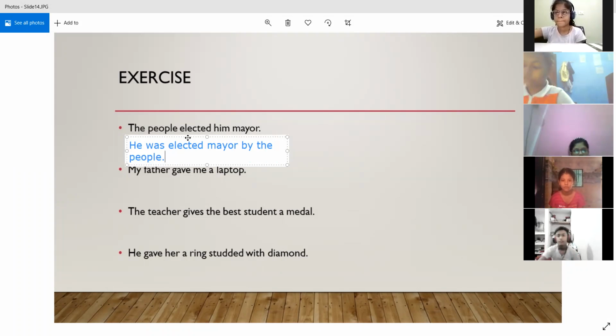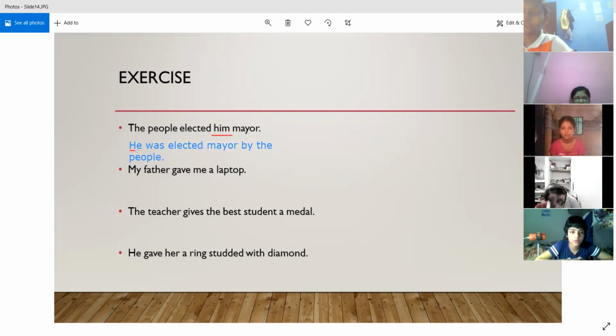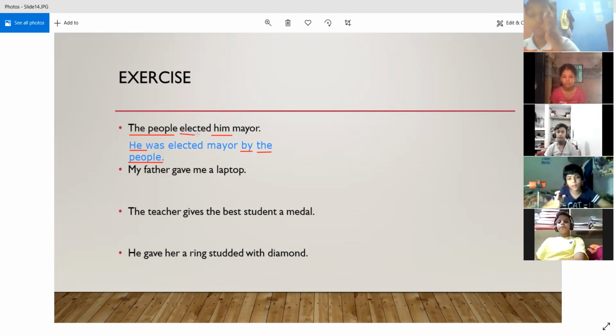So here you can see what is happening. The first change that we are making is we are putting the object, him, into the subject's position, right? And the second thing that we are doing is we are making the people, that is the subject in the active voice, as the object in the end, right? And again, you will find that in front of the object, we have placed the preposition by. So we have fulfilled two of the rules. Then see, the main verb here is elected.